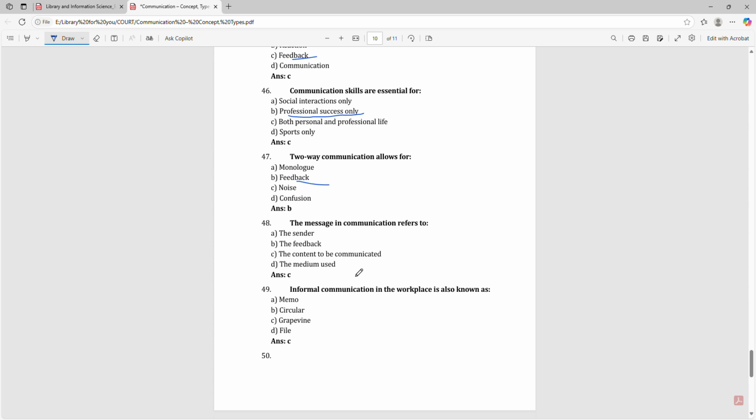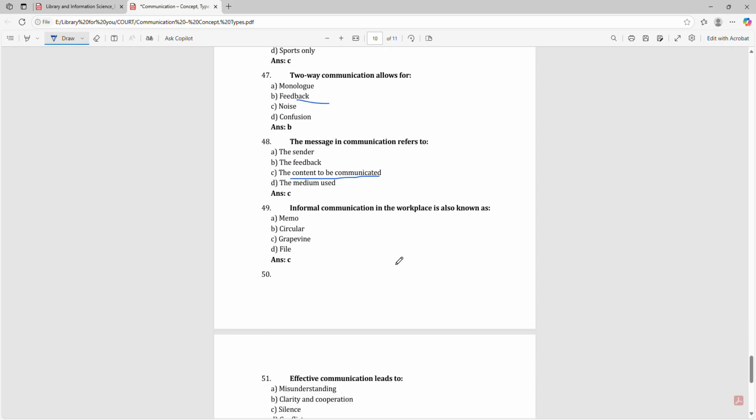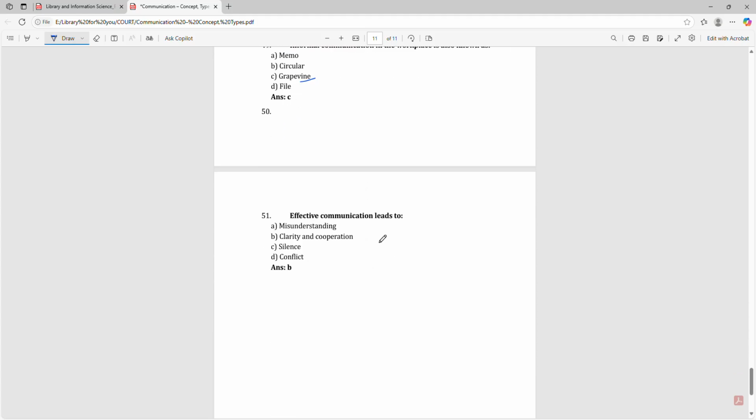The message in communication refers to the content to be communicated. Informal communication in the workplace is also known as the grapevine. Effective communication leads to clarity and cooperation.